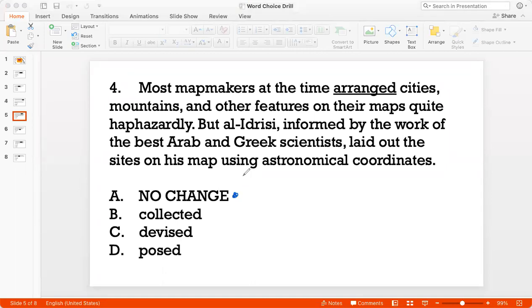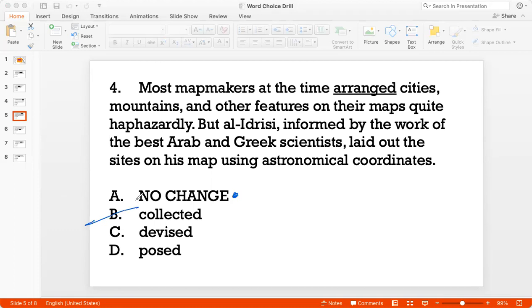Now, collected. Why is collected not a good answer? Because collected is not about giving them a certain structure, right? I'm saying that these objects, these cities, these items were placed haphazardly, right? So collection does not indicate a placement of those items, which is what I need to say here. So I'm not happy with collected.